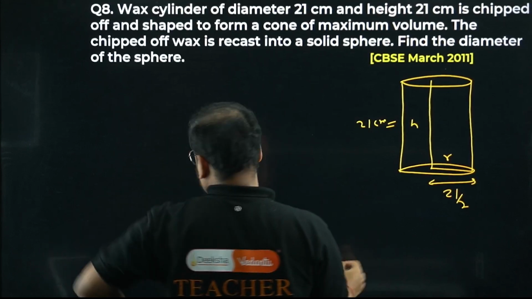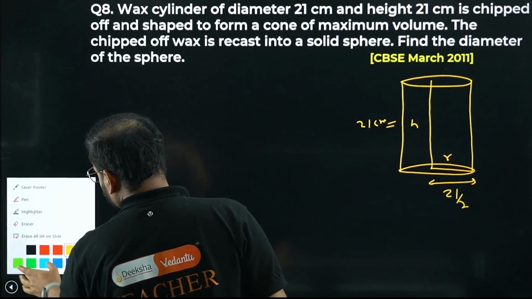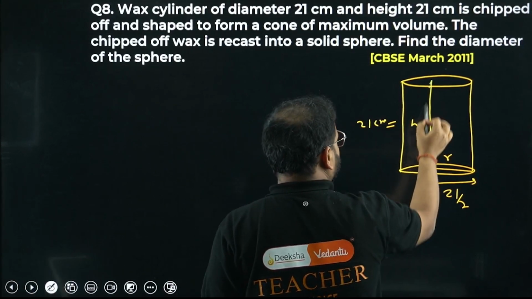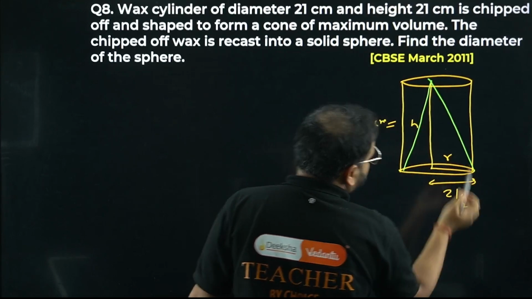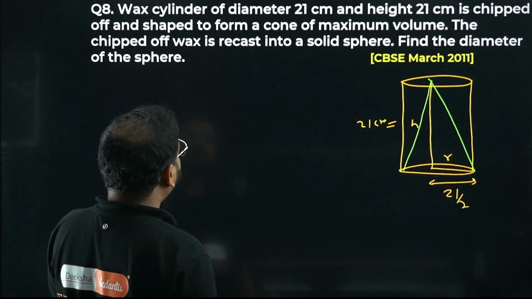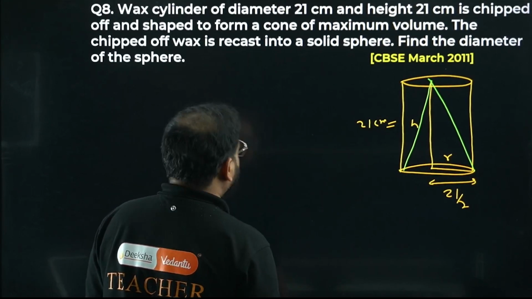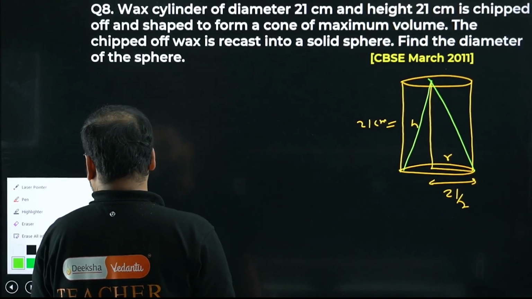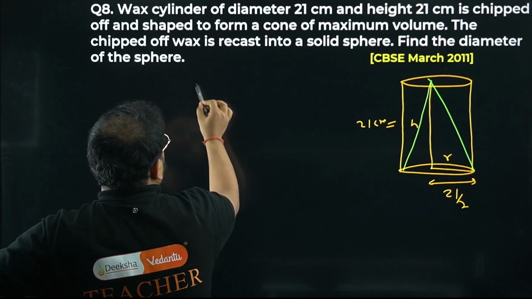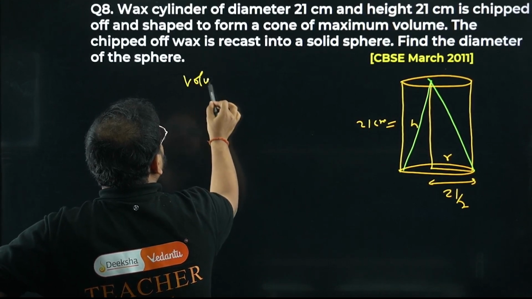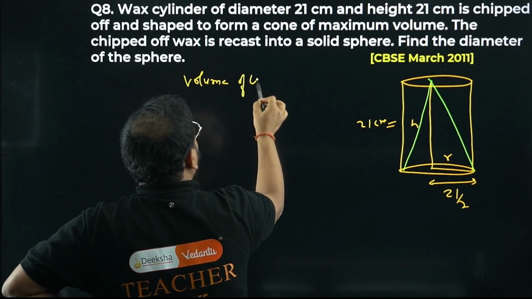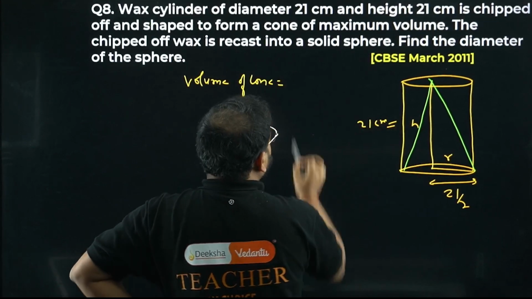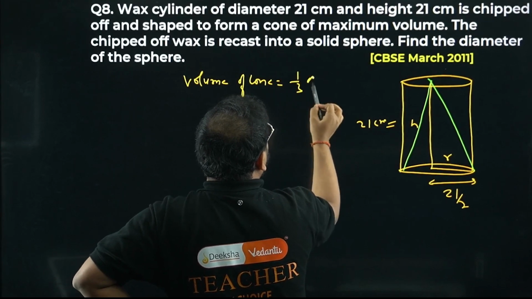It's chipped off and shaped into the form of a cone. So we have made a change to make a cone like this. Now the chipped off wax is recast into a solid sphere. Look carefully over here. What is the volume of the cone formed like this? Remember this formula, 1/3 pi r square h.